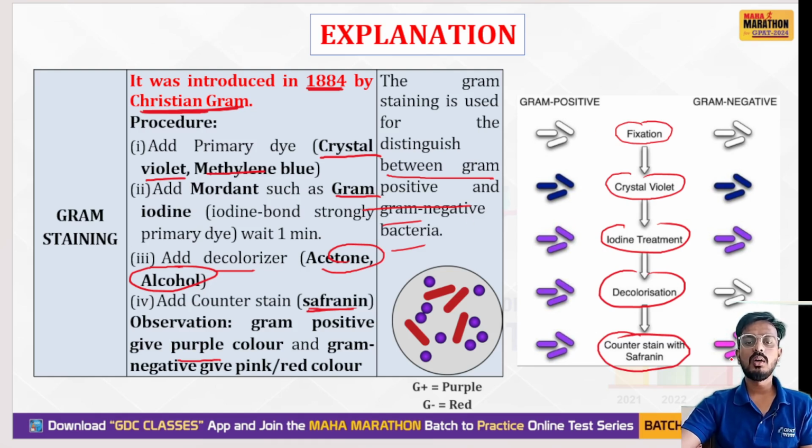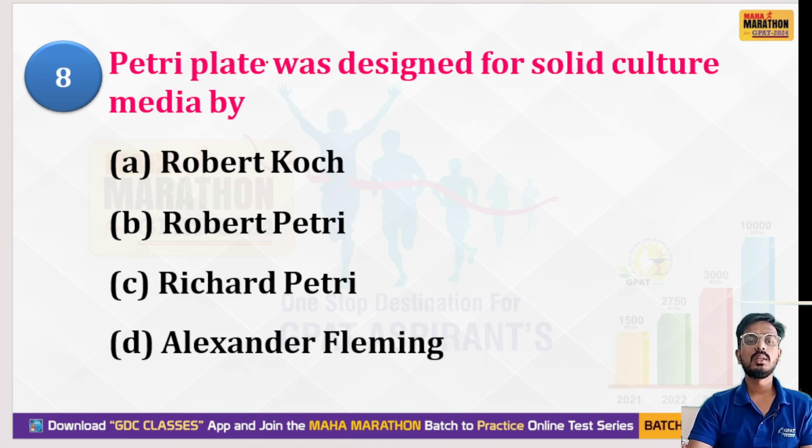If it is either pink or red color, it is gram negative. This is very, very important from the exam point of view. In the year 1884, this staining was first discovered by Christian Gram. Okay. Next question. Next question is Petri plate was distinguished for solid culture media by.